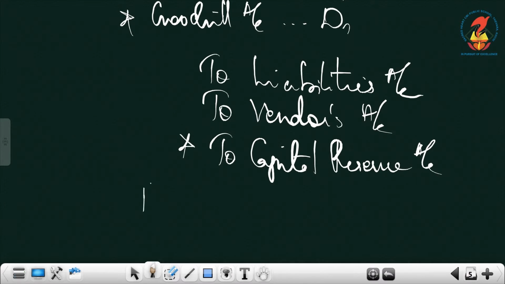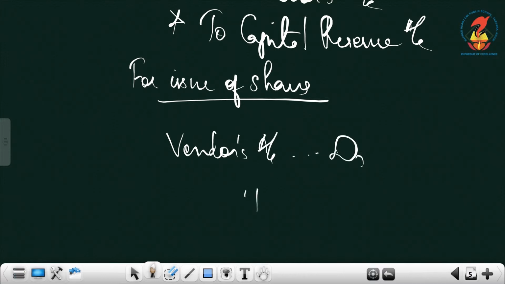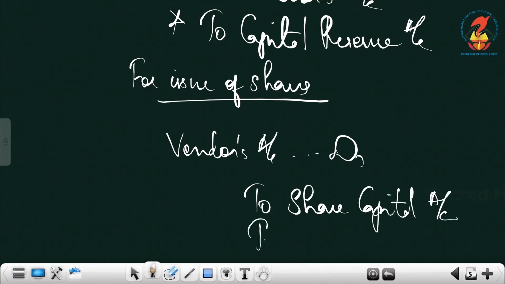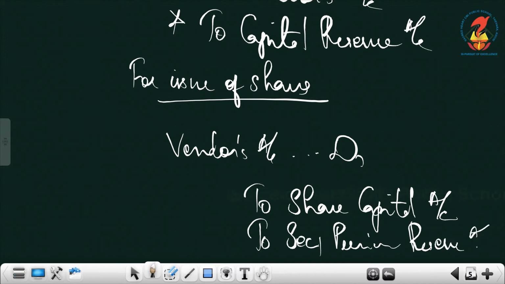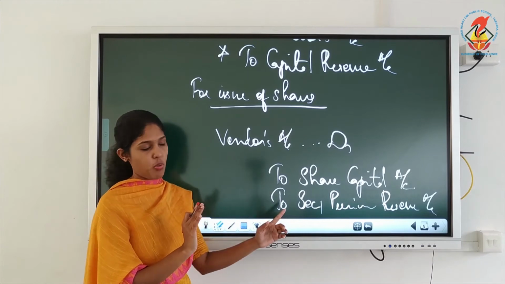The next is you give the heading for issue of shares. Sometimes we purchase assets, sometimes we purchase the entire business. Next we have to issue shares. To whom are you issuing? The vendor. So the vendor will now be debited. Earlier we credited him. Now we are paying him. We are issuing shares, so which account will get credited? Share capital. If there is premium, you must write one more account, which is securities premium reserve account. Understood? So this is the entry when you issue shares to the vendor.